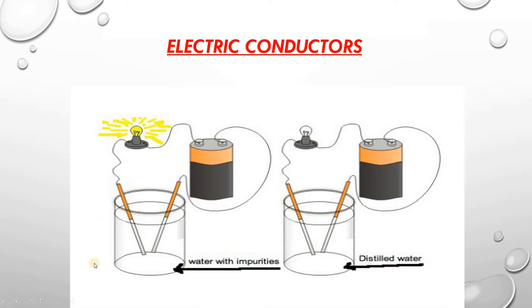But if the water is mixed with salt, or it is saline water or sea water, then that is a good conductor of electricity. So sometimes, if a person operates an electric switch with wet hands, he can get an electric shock because the water present on the wet hand can conduct electricity from the switch into the body.